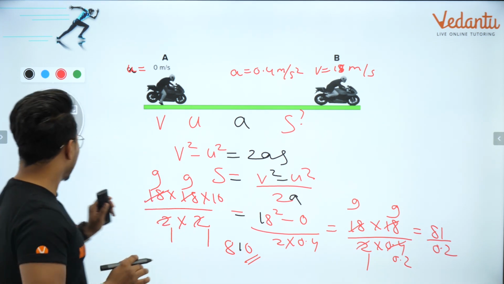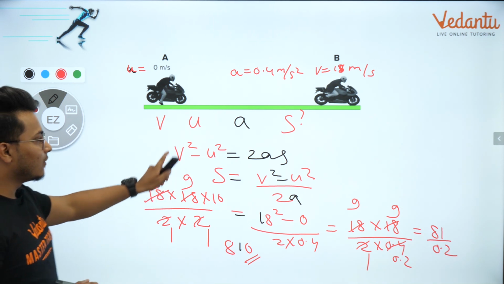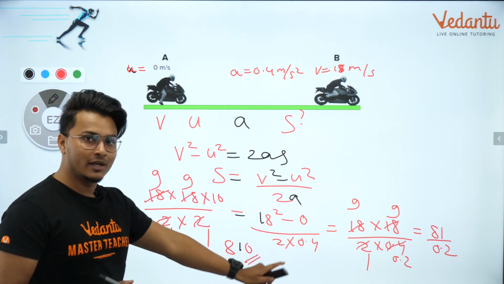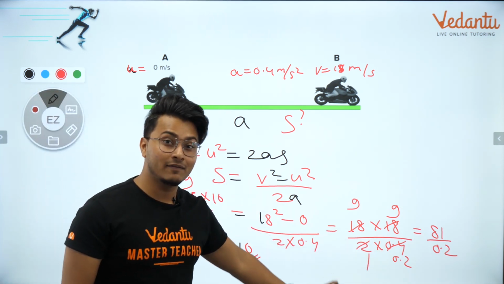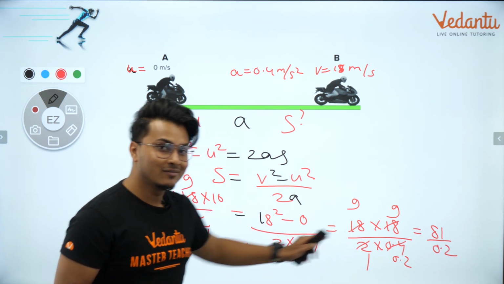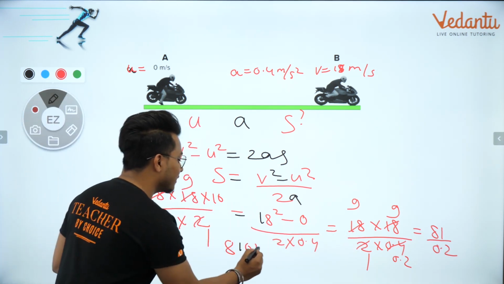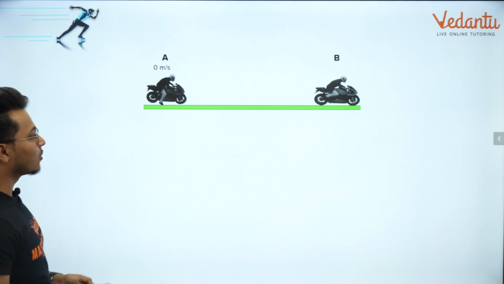सिंपल सा क्वेश्चन था. तो अगर मैं फाइंड आउट करूं इसका आंसर क्या आएगा? I just applied the formula and I did the calculation. So my mathematics is pretty weak. I'm only good in physics. So answer comes out to be 810 meters. Let's check out whether this is the right answer or not.